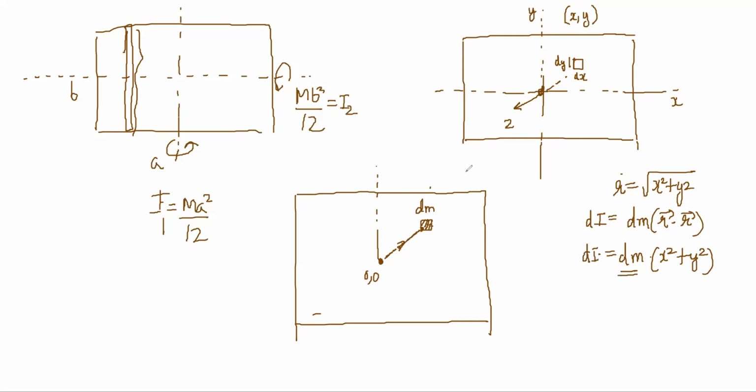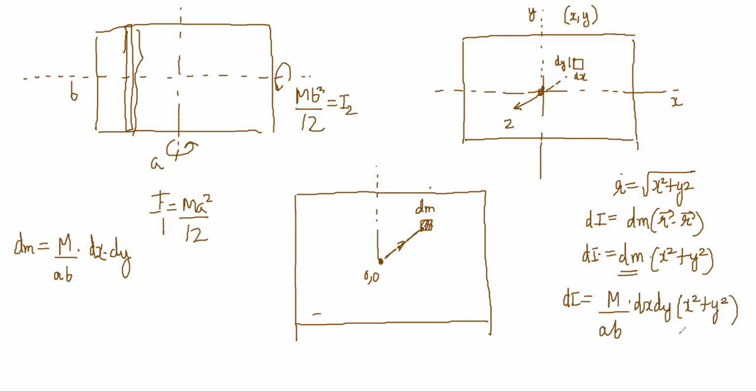How do I write dm though? dm should be equal to M by ab into whatever is the area of this square. The area of this tiny square is dx into dy. So dm is this. So dI becomes M by ab into dx dy into x square plus y square, right?